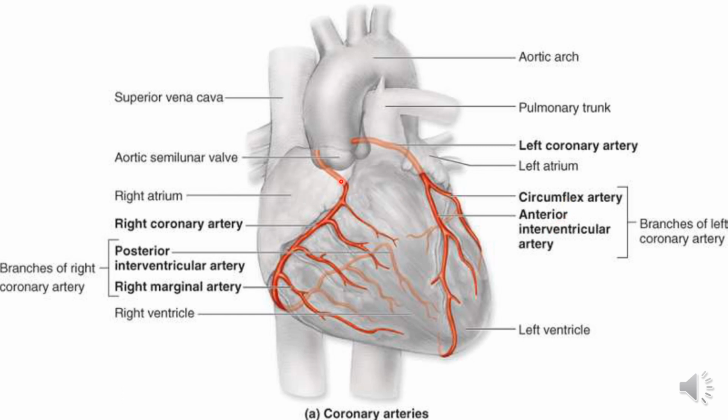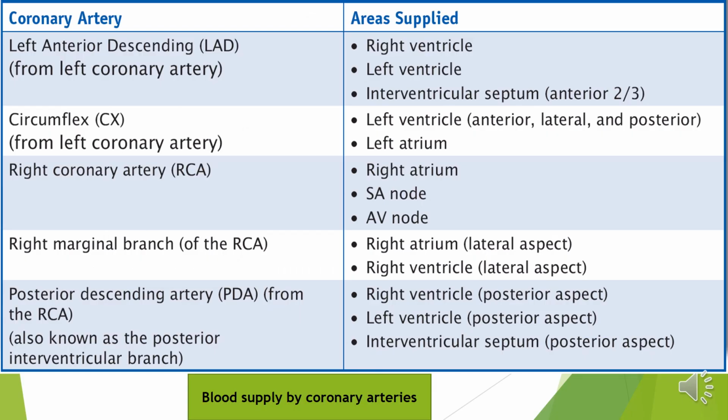The right coronary artery, on the right side of the heart, gives rise to another two large branches: the posterior interventricular artery and the right marginal artery. Now let us see the four arteries and the areas of the heart supplied by each artery.